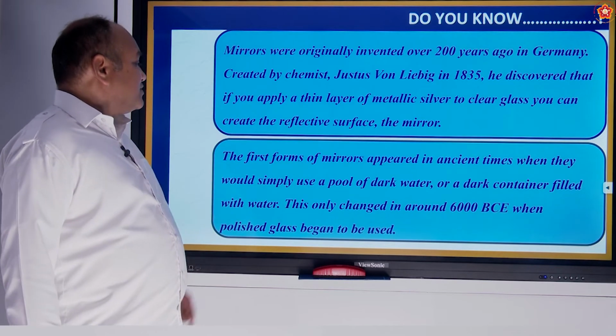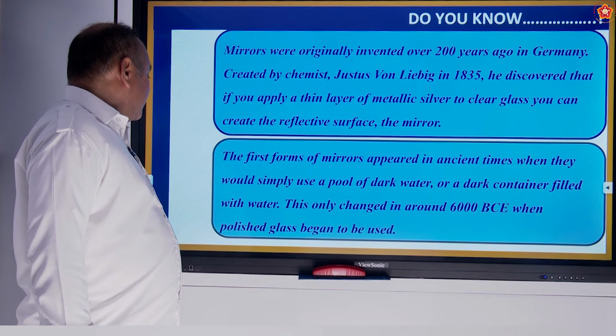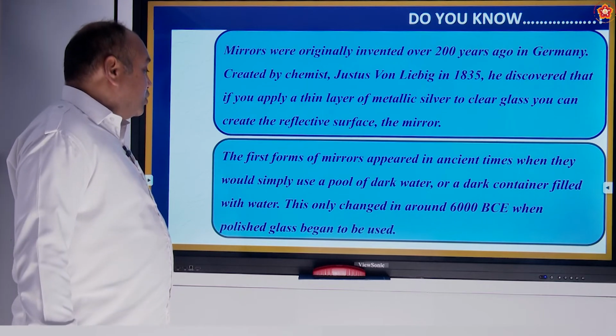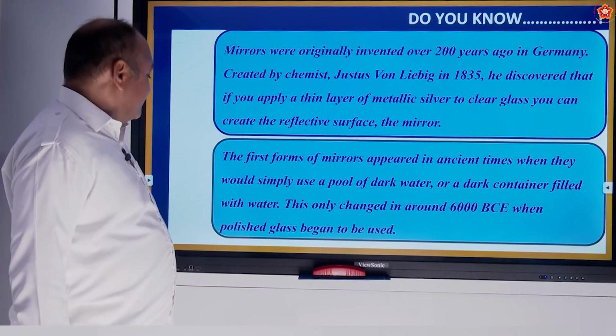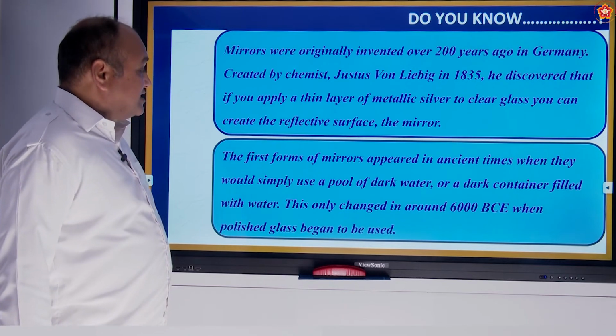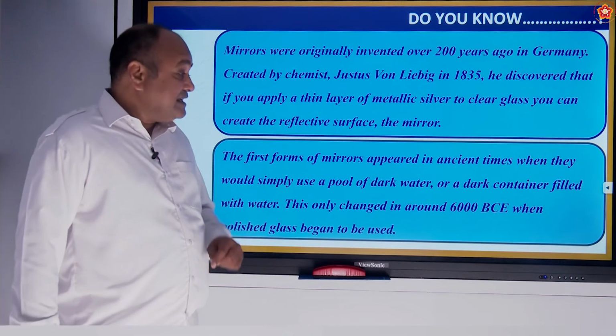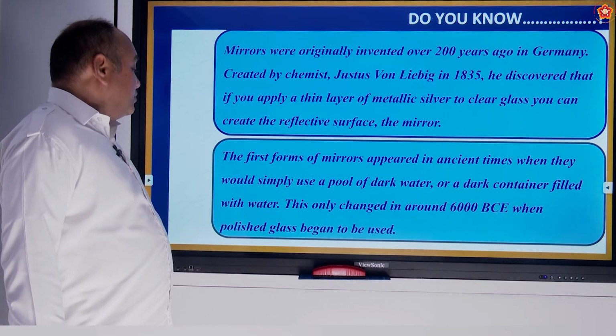The first forms of mirrors appeared in ancient times when they would simply use a pool of dark water or a dark container filled with water. This only changed around 6000 BCE when polished glass began to be used.